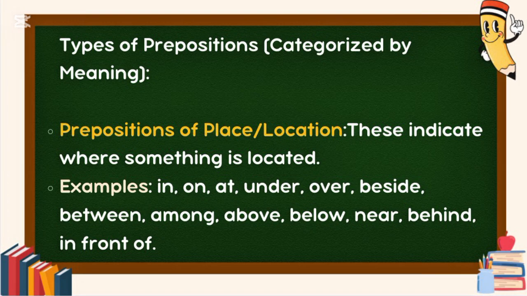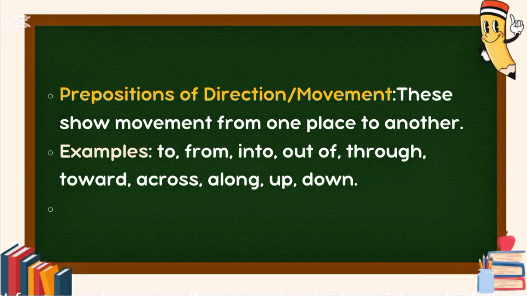Types of prepositions, categorized by meaning. Prepositions of place, location. These indicate where something is located. Examples: in, on, at, under, beside, between, among, above, below, near, behind, in front of. Prepositions of direction, movement. These show movement from one place to another. Examples: to, from, into, out of, through, towards, across, along, up, down.